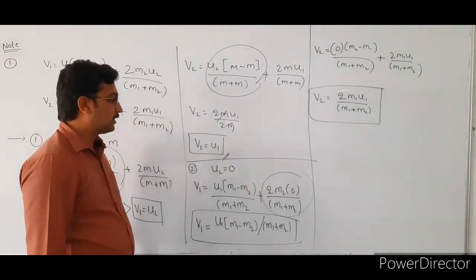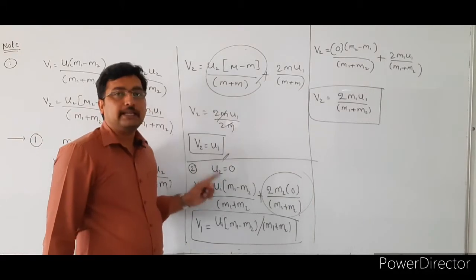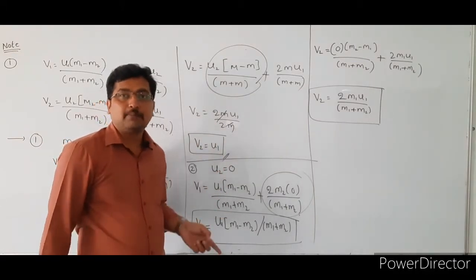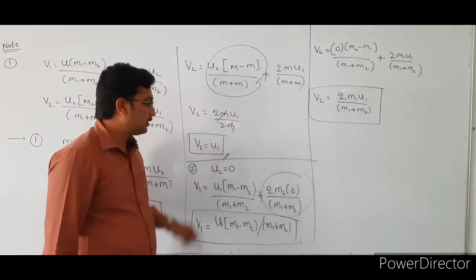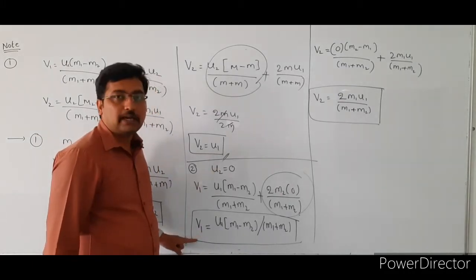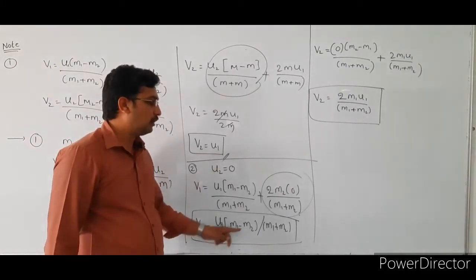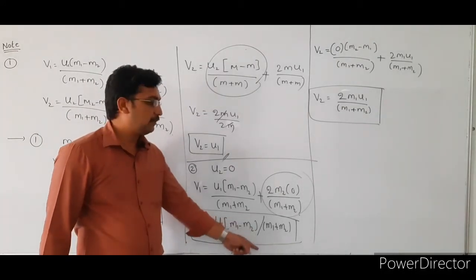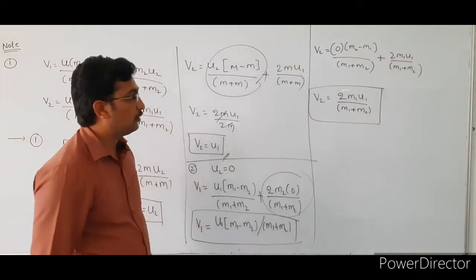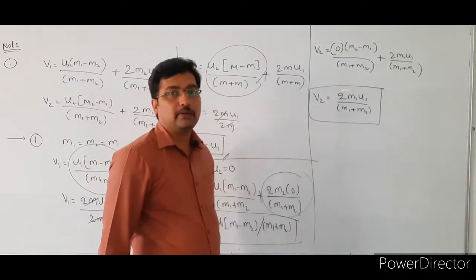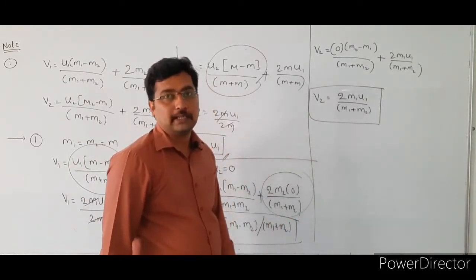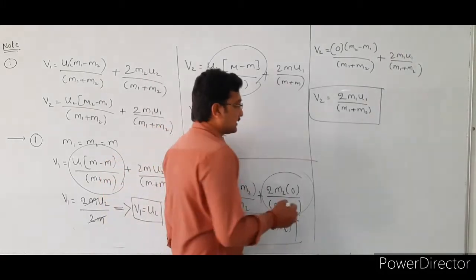So what is the condition here? The second body, or the second particle, is initially at rest, which means U2 is equal to 0. If U2 is equal to 0, then V1 is U1 bracket of M1 minus M2 divided by M1 plus M2. Similarly, V2 is 2M1 U1 divided by M1 plus M2. Okay, the next sub cases.